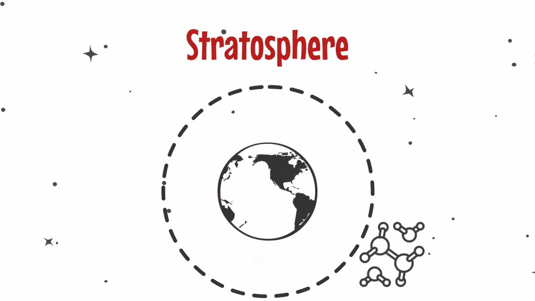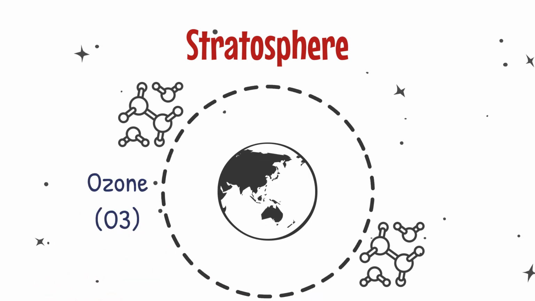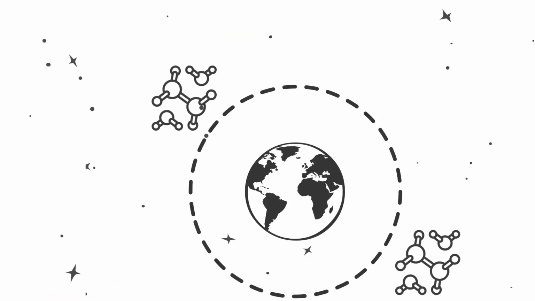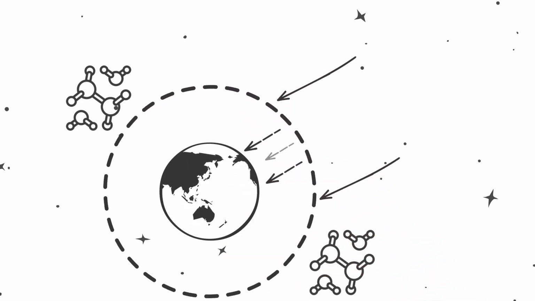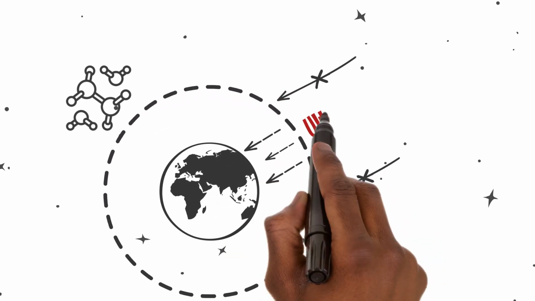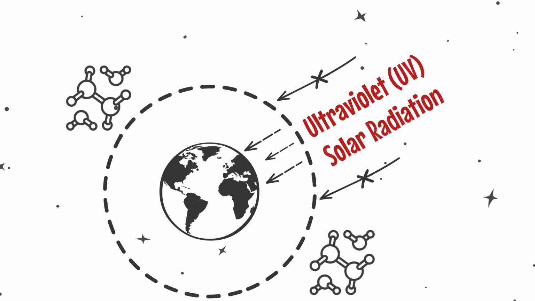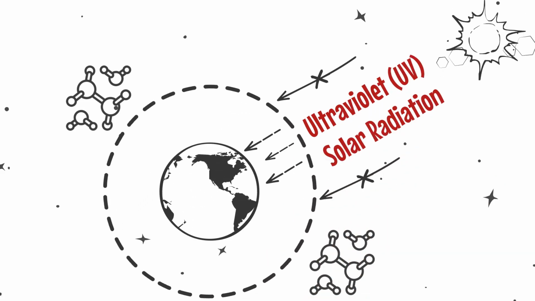The ozone layer is a region of the Earth's stratosphere that contains a relatively high concentration of ozone, O3, molecules. This layer plays a crucial role in protecting life on Earth by absorbing and blocking a significant portion of the harmful ultraviolet (UV) solar radiation from the sun.